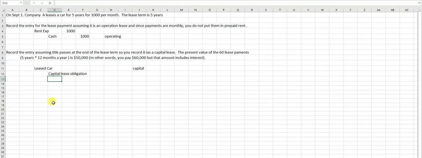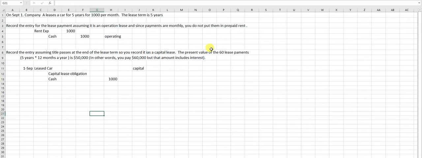I also know that I paid $1,000 cash, so I'm going to record the entry on September 1st. I'm going to credit cash because in essence I've made a payment on that car, and we'll assume that payment is all principal right now. So I know that's $1,000.